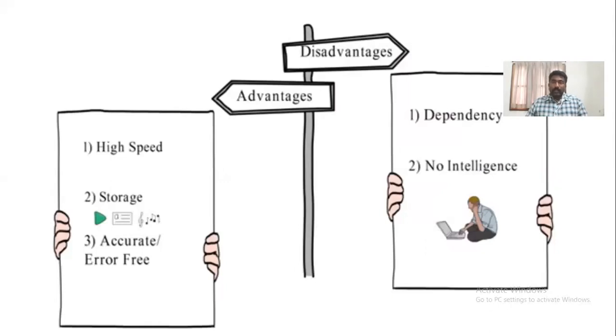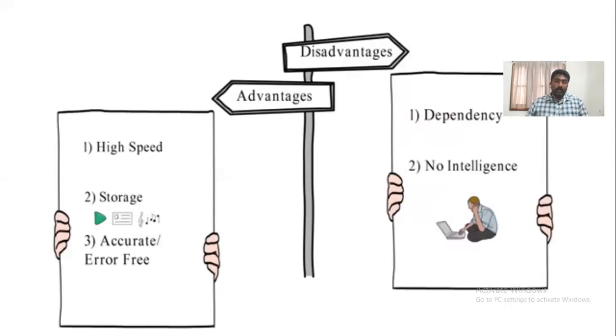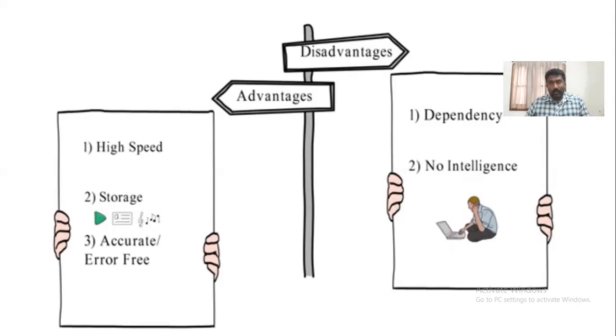Intelligence is nothing but performing the actions that are needed within the time interval. So these two are lacking in the computer, dependency and intelligence, as a basic idea in computers. These two are missing. If these two could become advantages, then another human would be developed.